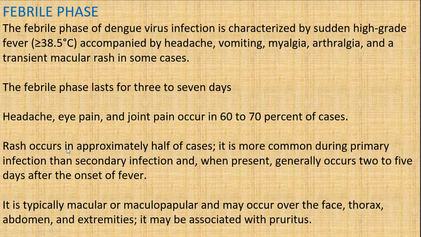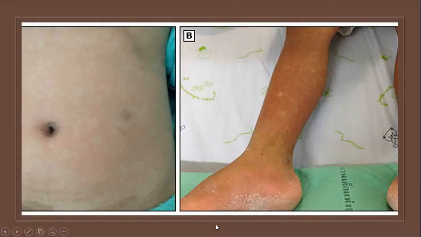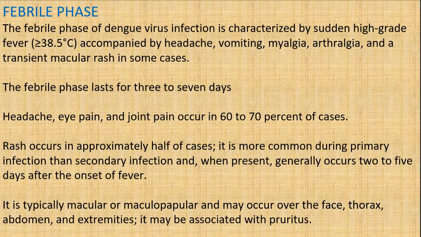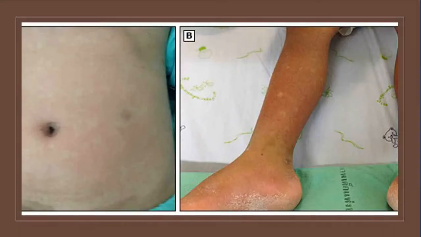In dengue fever the rash is associated with pruritus, and it does not occur prior to or along with the start of the fever. It generally occurs 2 to 5 days after the onset of the fever, and it is either macular or maculopapular rash, and it involves the face, thorax, abdomen, and the extremities. Here you can see the face and thorax. This is the rash, and in between you can see normal areas.